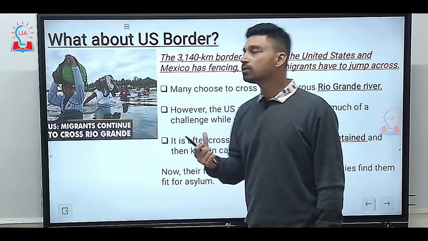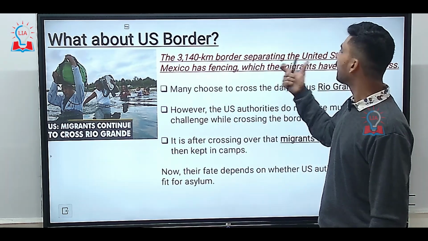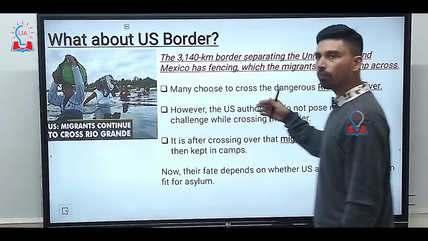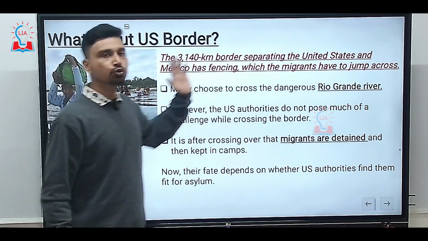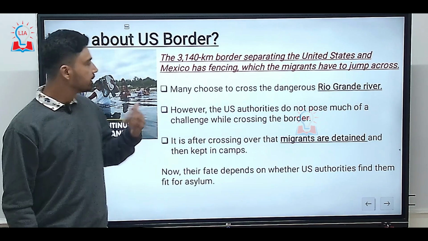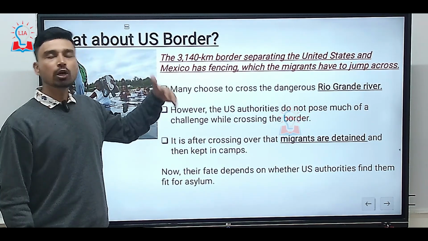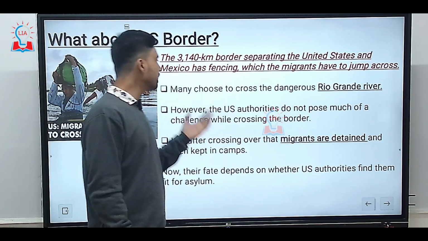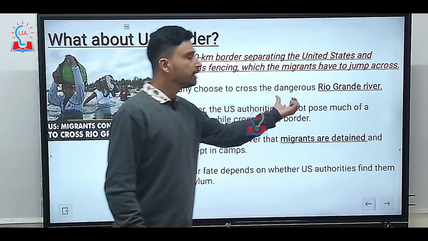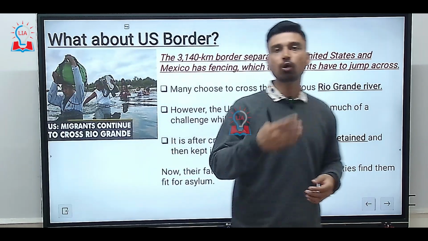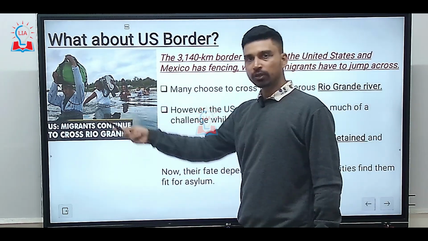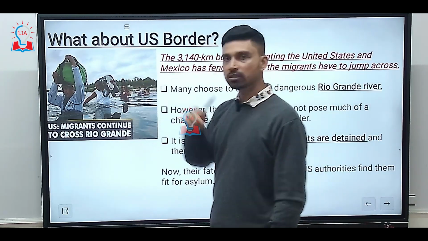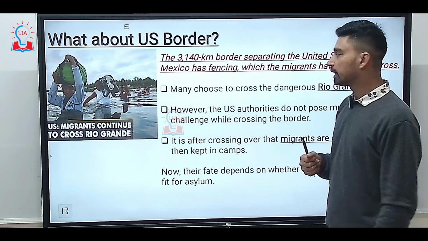And as we know, Mexico has a border with the United States of America. This border length is almost 3,140 kilometers. Most of this border has fencing, and many times the migrants try to jump across it. On the other hand, since they do not want to be caught by the border guards, many migrants choose to cross the dangerous river that straddles the border of the US and Mexico. The river is called the Rio Grande. One image of the Rio Grande and the migrants trying to cross it is something you can see on the given image.